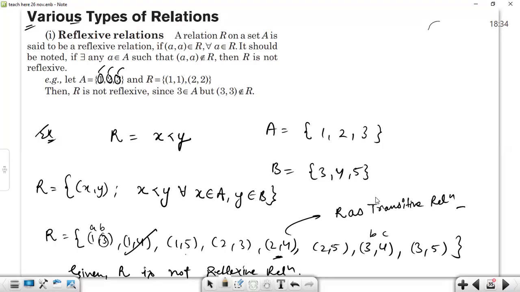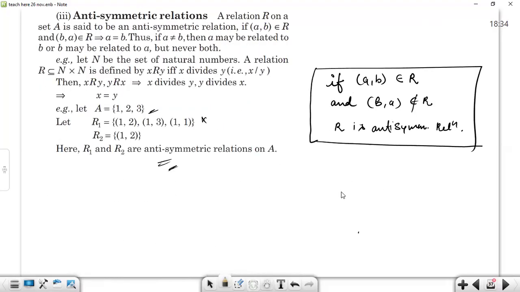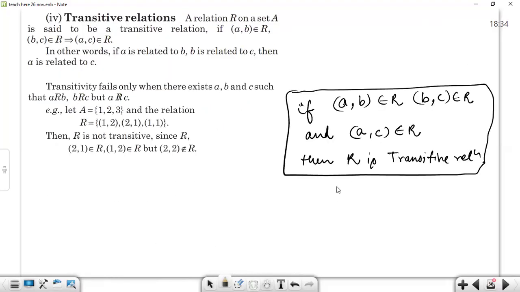Any doubt? No, sir. It was very easy, but you just have to be very sure while checking. There's also an example given. Let A be the set {1, 2, 3} and the relation R = {(1, 2), (2, 1), (1, 1)}.